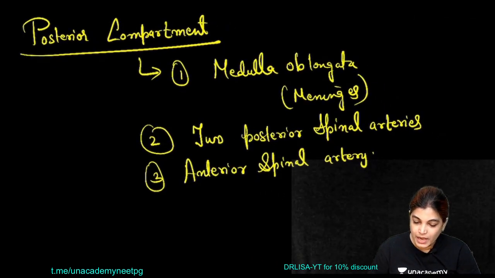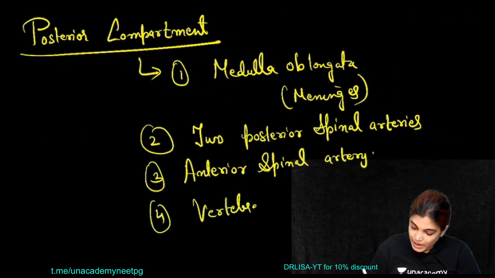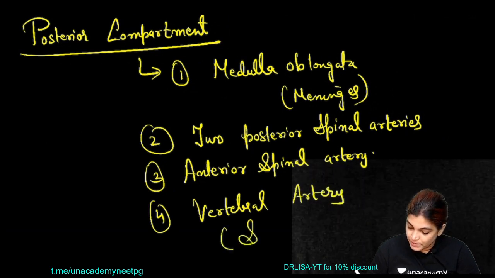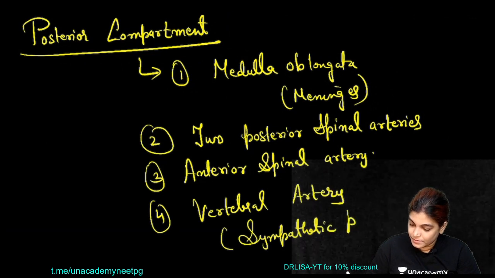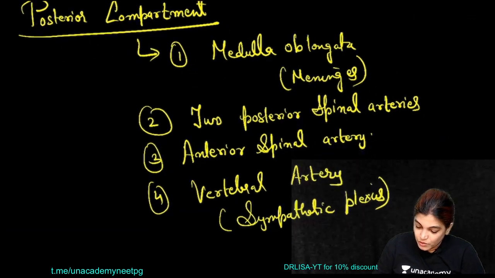Also the vertebral artery, which is surrounded by sympathetic plexus. Other than that, the nerve that passes is the spinal root of accessory nerve.